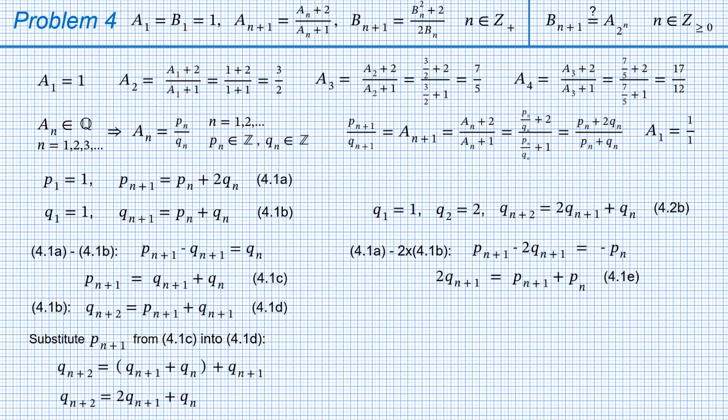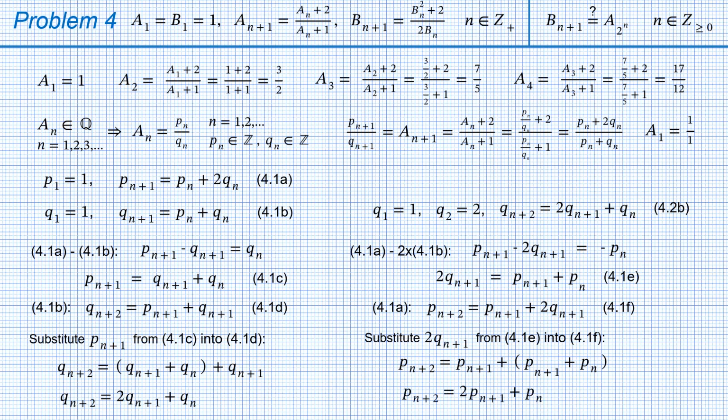Then we add 1 to the indices in formula 4.1a and get formula 4.1f for P with index n plus 2. Substitute 2 times Q with index n plus 1 from 4.1e into 4.1f and get the recursive formula for P. After adding the initial values P1 equals 1, P2 equals 3, we get formula 4.2a.